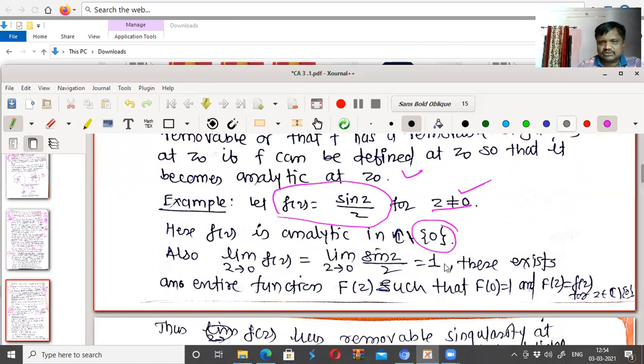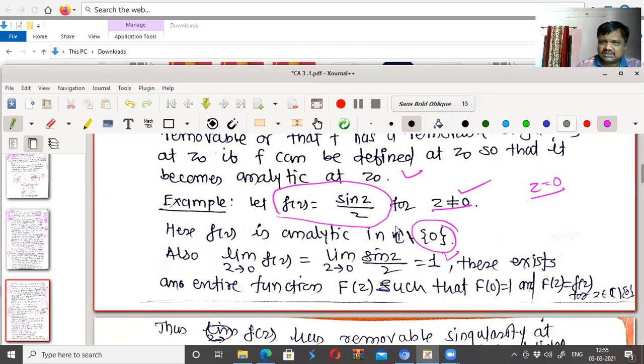Moreover, limit as z tends to 0 of f of z equal to limit as z tends to 0 of sin z upon z. We know that it is 1. So the limit exists, isn't it? The limit exists for this function, but it is not defined for z equal to 0. Therefore, z equal to 0 is the removable singularity of this function.